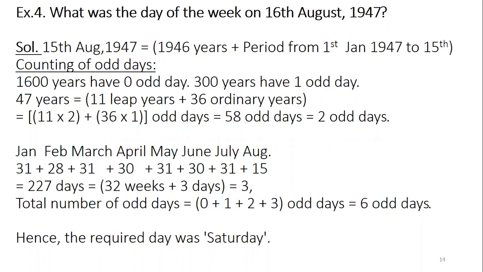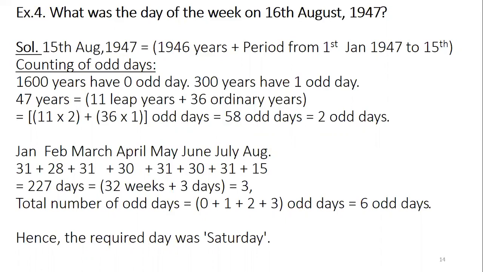Starting from 1904, 08, 12, 16, 20, 24, like this, how many leap years are there? We have to count. So 11 leap years plus the remaining 47 minus 11, 36 ordinary years. Accordingly, we have to multiply. A leap year has 2 odd days and an ordinary year has 1 odd day.